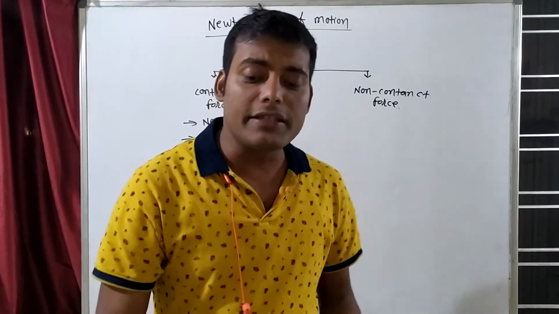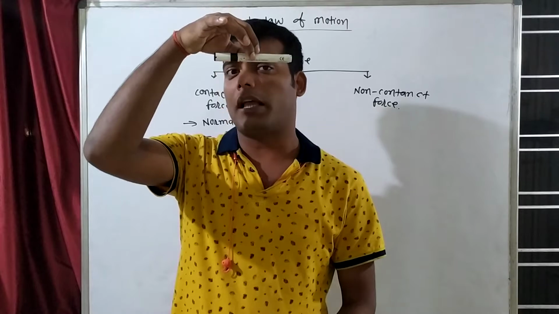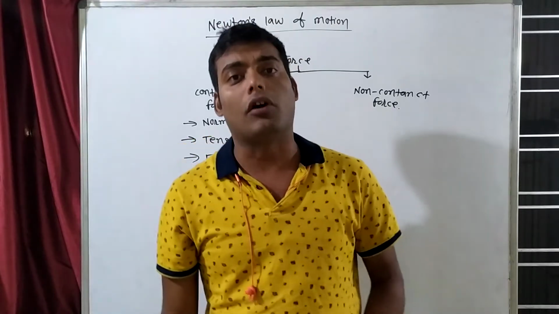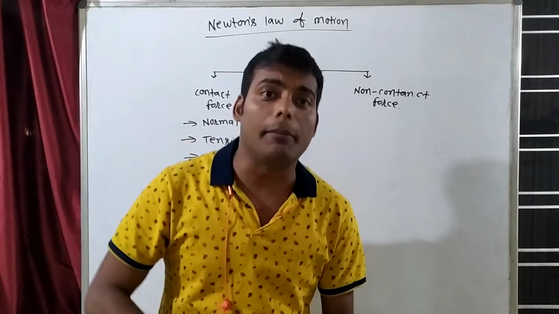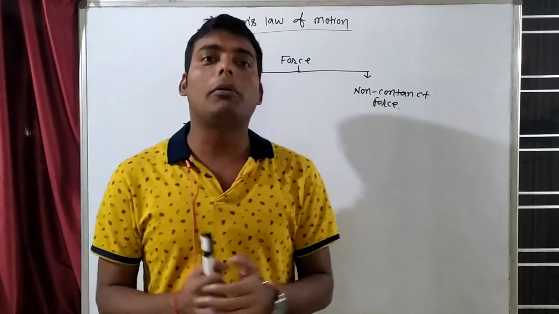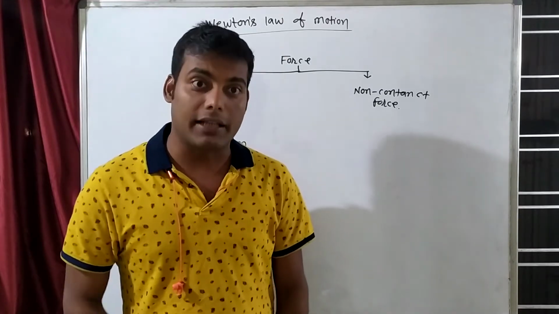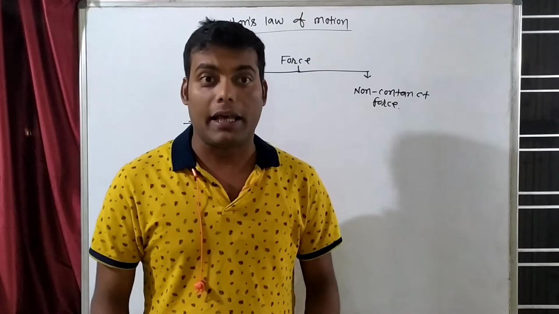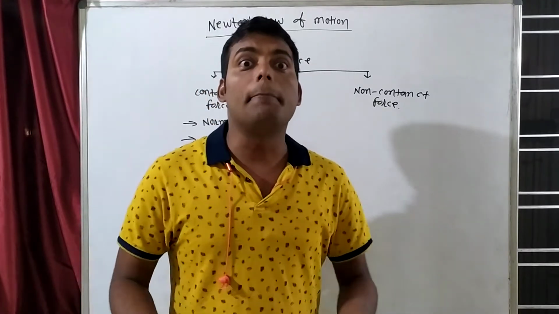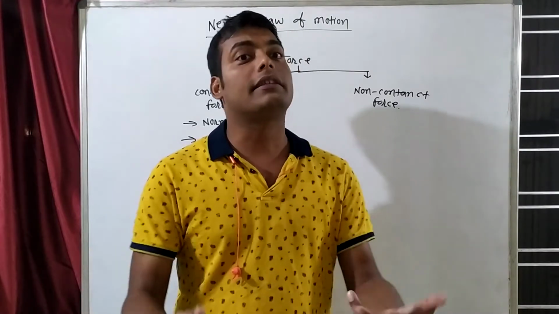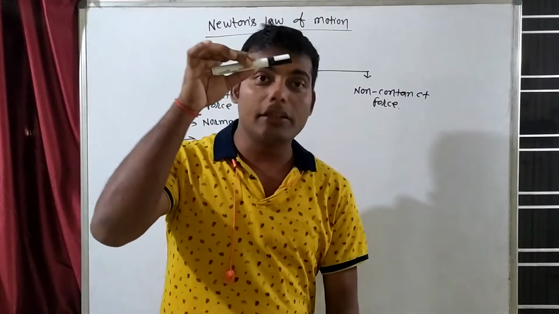For example, suppose this is Earth and this is our marker. If I just leave this marker, what will happen? This marker will fall down. Now I can ask the question: why is this marker coming in the downward direction? The answer will be someone is pulling it in the downward direction. Who is pulling it down? The answer is gravitational force. So Earth is applying a force on this object in the downward direction.